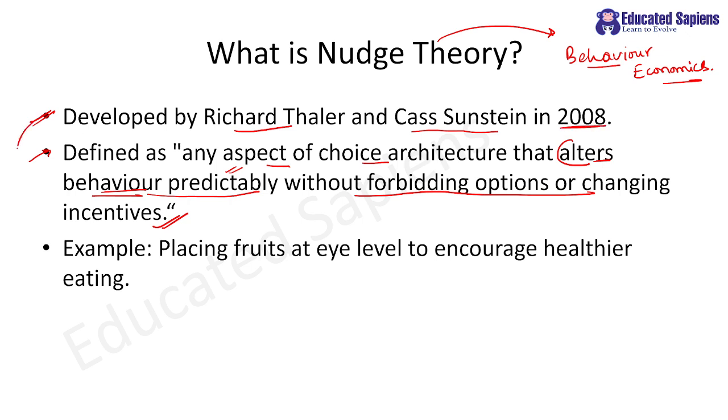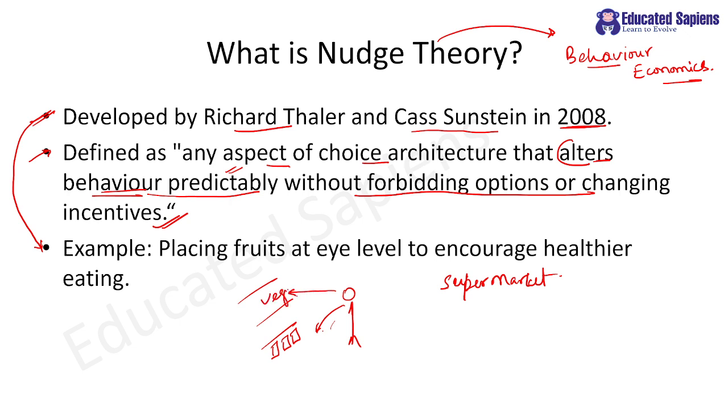And another example of nudge theory can be when you are visiting a supermarket which wants to promote healthier food. Suppose you are standing over here, obviously they will put Maggie on the lower shelf so that you have to bend down to pick it up, and they will put vegetables and other things at your eyesight level so that you can easily see and pick them up. Understood?